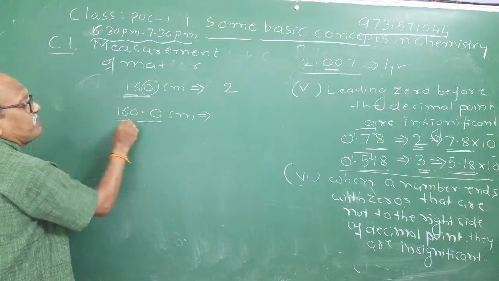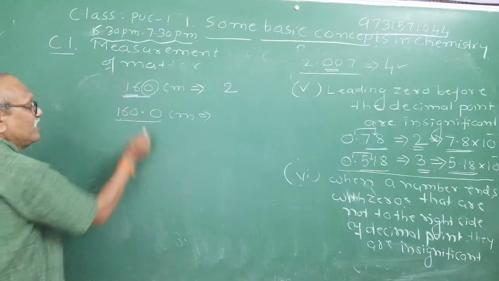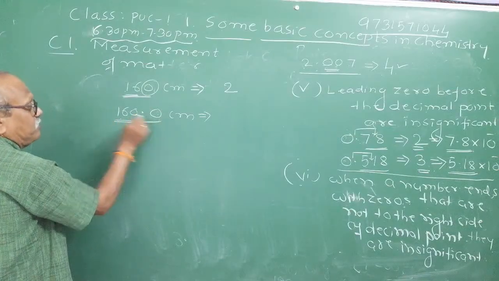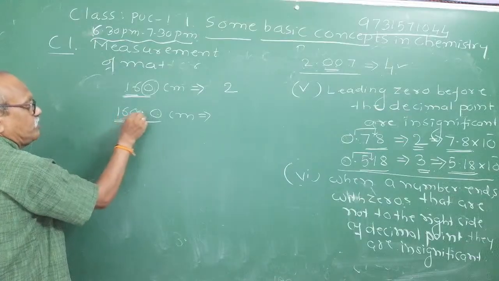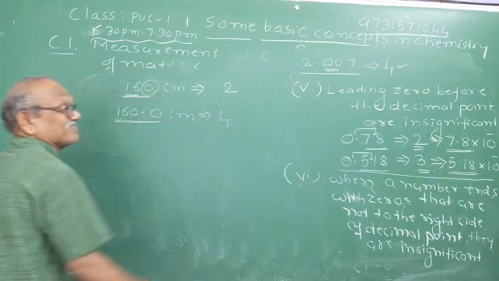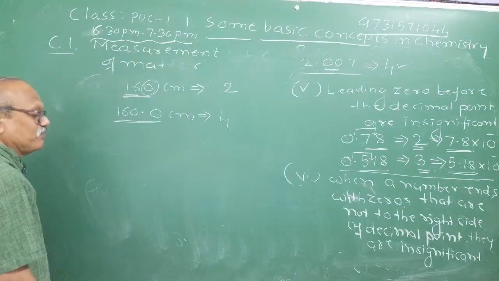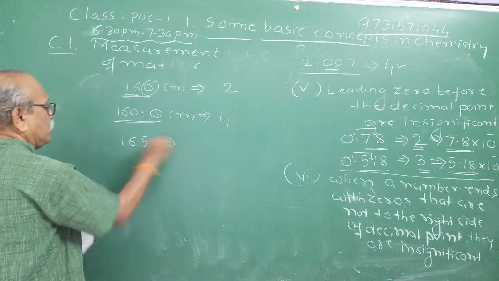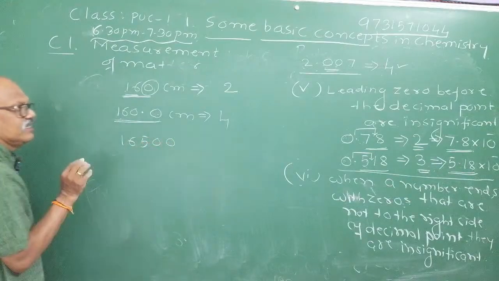Now how many significant figures are there now? Now observe, there is 0 after the decimal point. Now the number of significant figures becomes 1, 2, 3, 4. Observe the difference. Are you getting me? And you can even take 16,500. I have written only like this. I have not written any decimals.